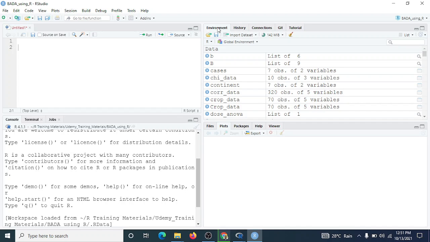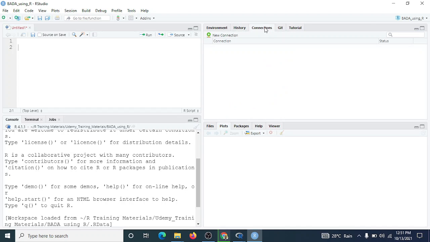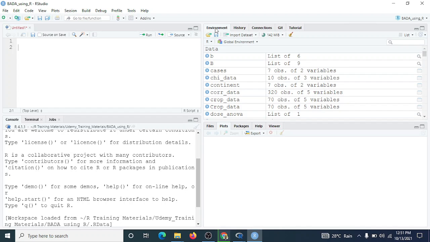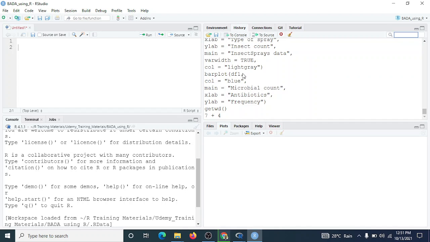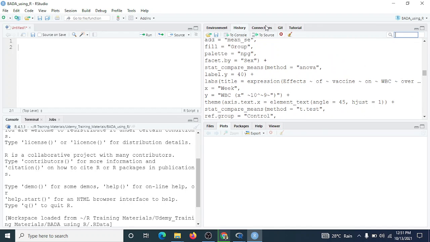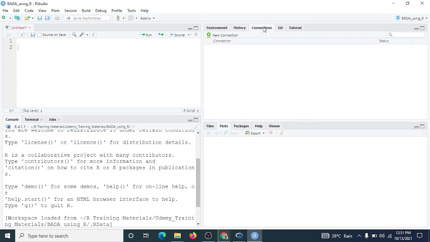Also, you see the environment, history, connection, Git, and tutorial tabs, in case you want to learn things on your own, in your own way. You can learn R your own way. The environment shows you what you have been doing, almost the same as the history, which will be loading almost everything you run. We don't have much to do here. The connection tab is the same thing with Git.